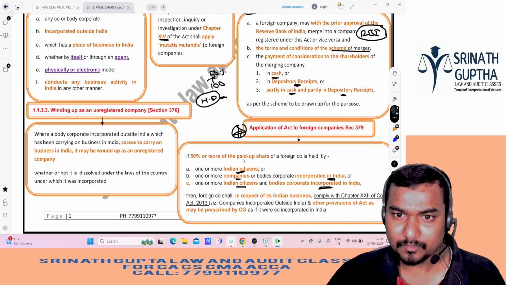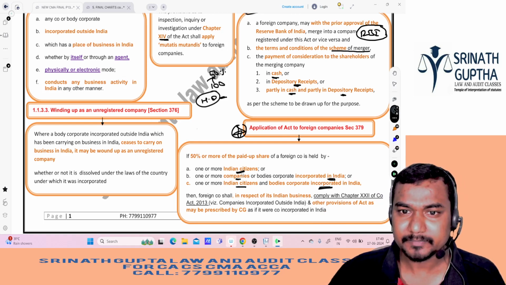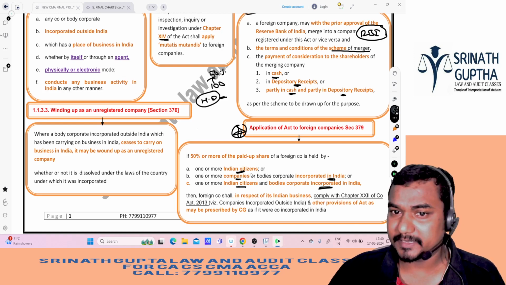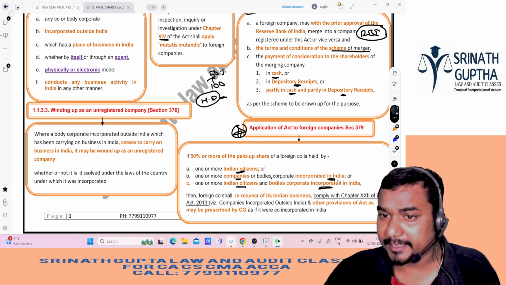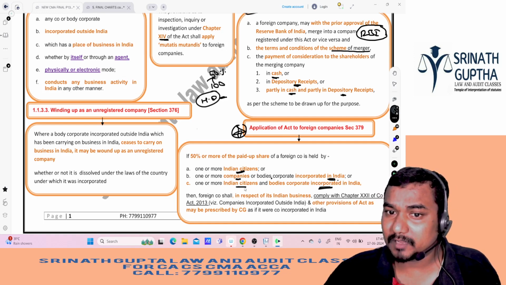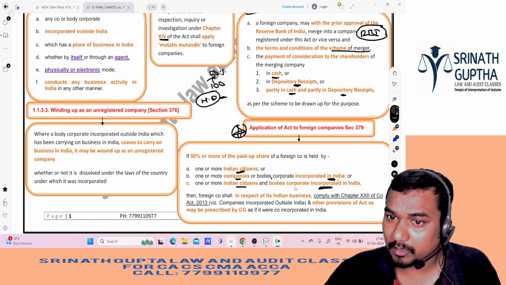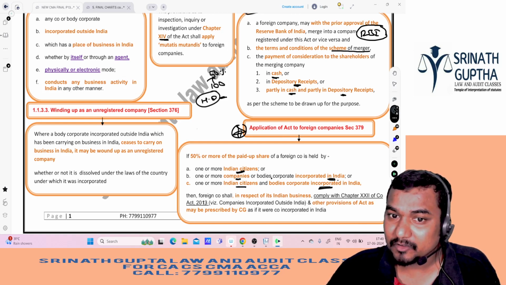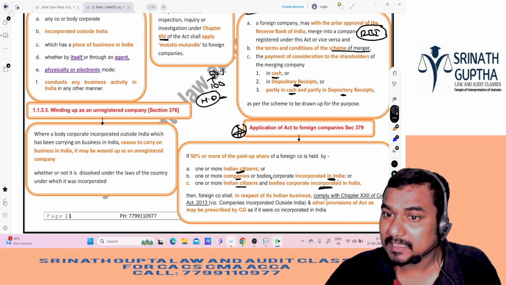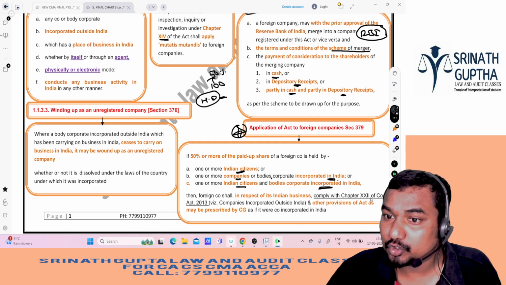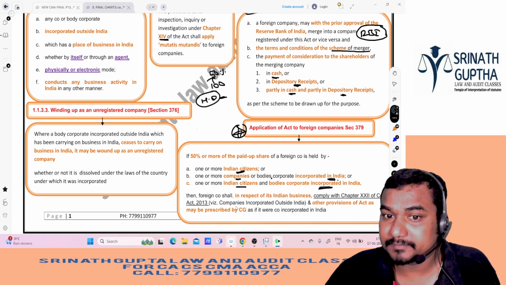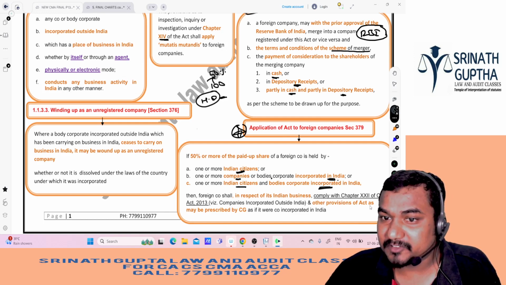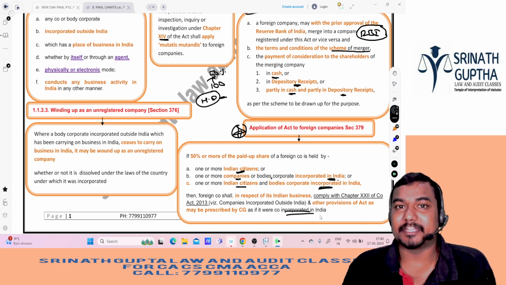If 50% or more of the paid up share capital of the foreign company is held by one or more Indian citizens, one or more companies or body corporates incorporated in India, that means Indian companies, then the foreign company shall, in respect of all its Indian business, comply with Chapter 22 of the Companies Act and other provisions of the Act as may be prescribed by the Central Government as if it were a company registered in India.